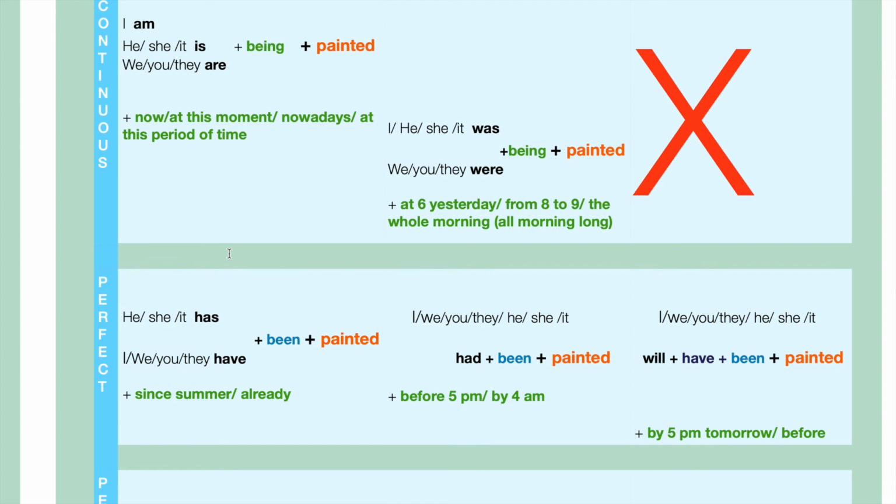Past perfect. I had been painted before 5 p.m., or he had been painted by 4 a.m. Future perfect. I will have been painted by 5 p.m. tomorrow. Yeah, we have here four elements. We will have been painted before they arrive.